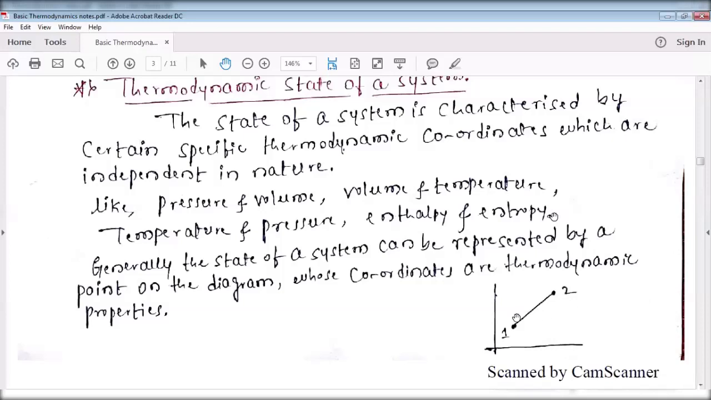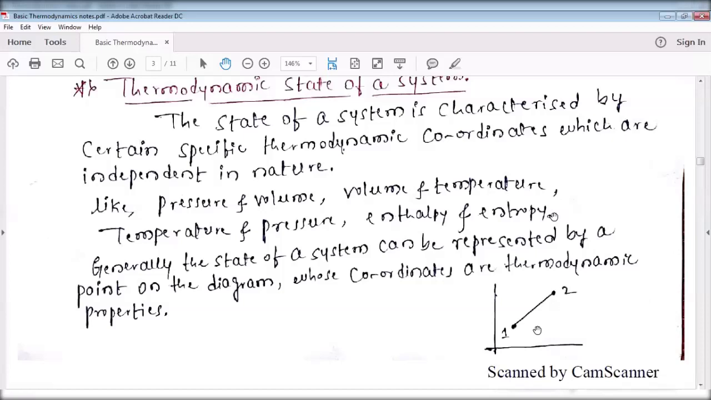Like that, if you find any single point in the graph, that single point represents a state of a system. Generally, the state of a system can be represented by a point on the graph. I told you earlier, a point on the graph whose coordinates are thermodynamic properties. This is very important: whose coordinates are thermodynamic properties. At point 1, coordinates are P1 and V1. At point 2, coordinates are P2 and V2. These coordinates with respect to these points are the thermodynamic properties.